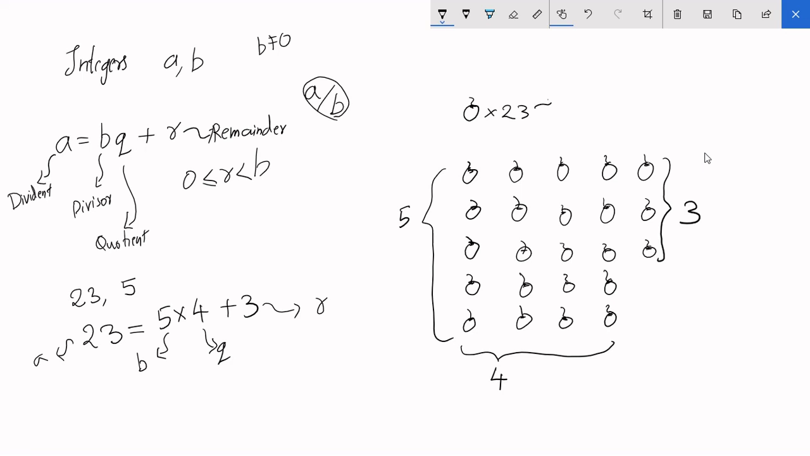This 23 is a, that is the total number of coconuts in this case. This 5 is b, that is how many coconuts you want per row. This 4 is q, that is how many full rows there are. And this 3 is r, the remaining coconuts, the remainder. I hope that makes it very clear. Let me just tell you 2 more small points.